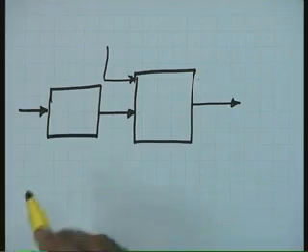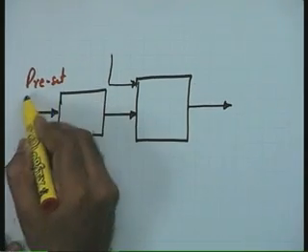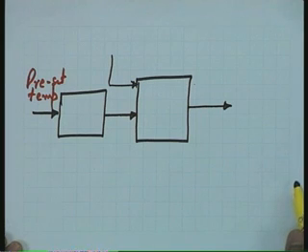In this particular case, I have a command. What is the command in this case? It is the preset temperature. Please note that the system is going to be a regulator system. Preset temperature is a constant value, you are not going to change it with time.